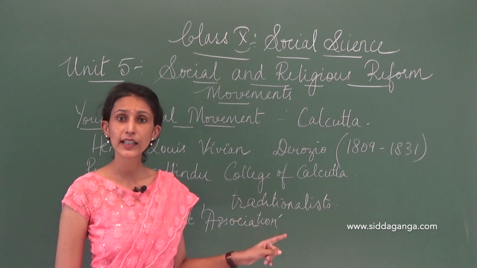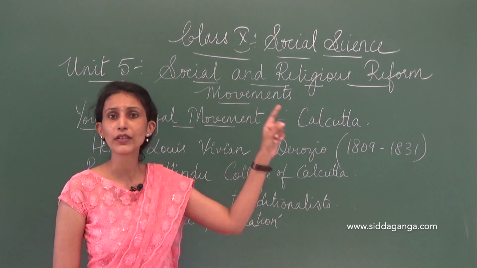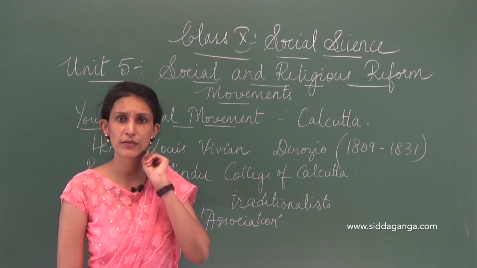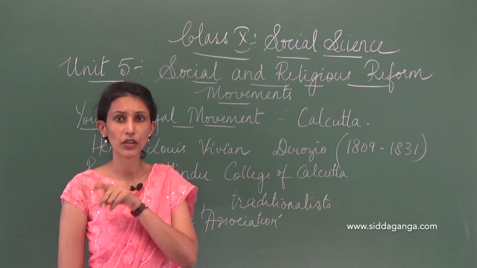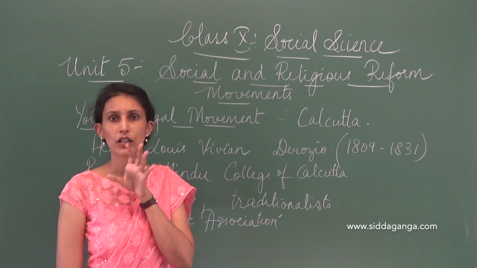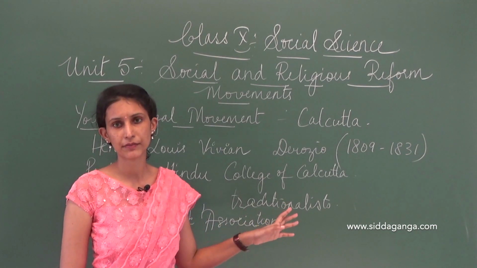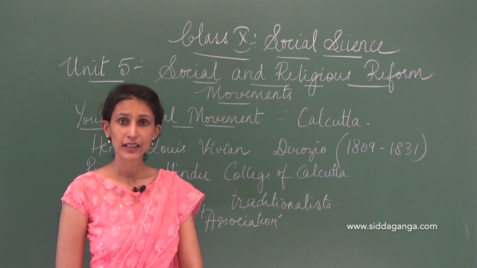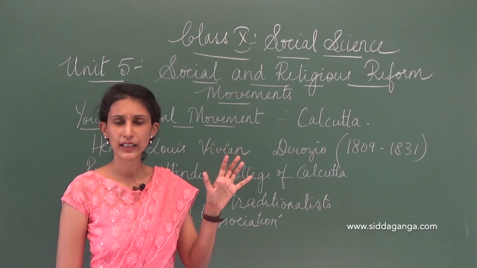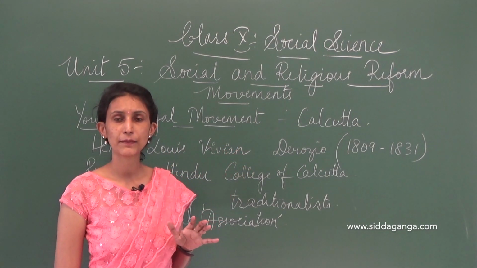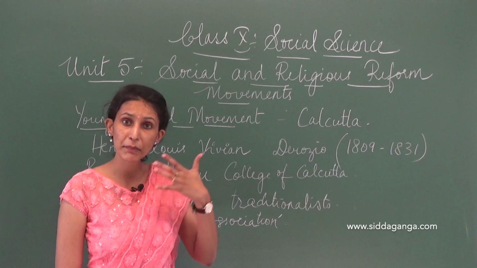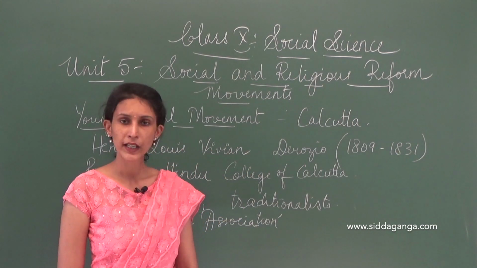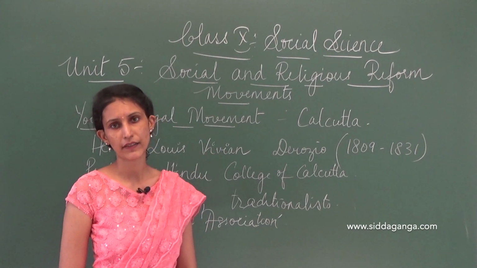So he said we must think logically, we must think out of the box. We shouldn't be saying, oh, they can't be doing this, she can't be doing this, she has to follow this rule, or he has to follow this rule. No, that was not acceptable to Henry. He said we must be open, and only when we are open to thinking can we liberate people, or make people free from what? Free from the discrimination that's happening, okay? Free from superstitious beliefs that are there.